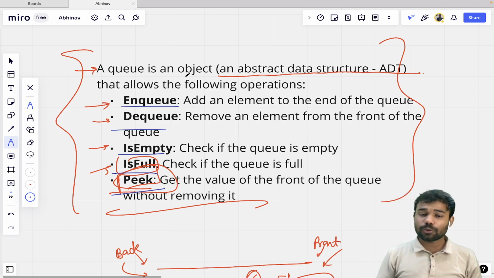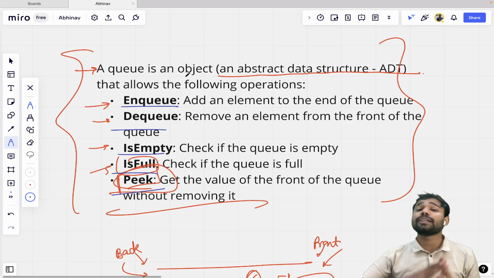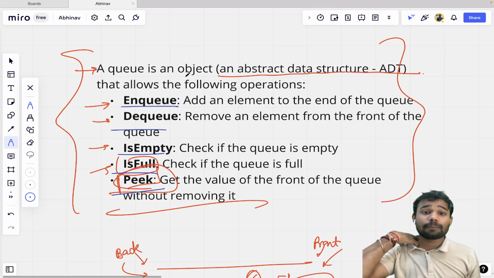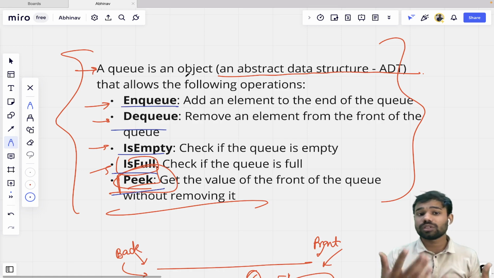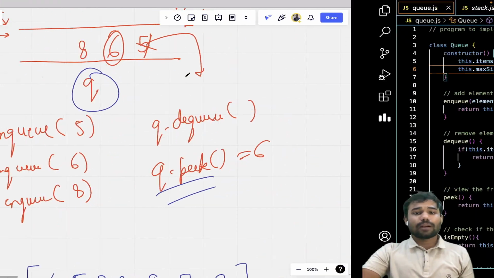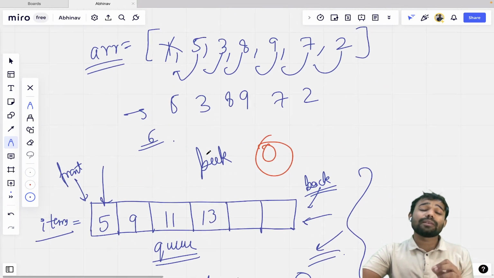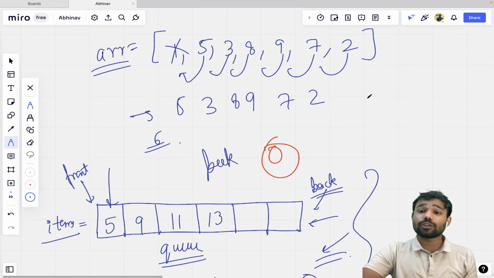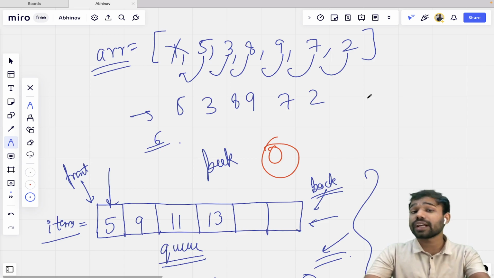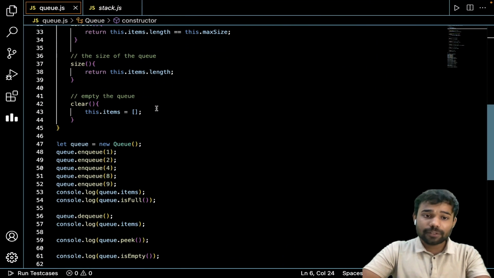So queue, as I told you, is an object of a class, it is an abstract data structure. It is not a predefined data structure; we have to create a class, and we have to create an object of this particular class queue. Now we have discussed all the functions and how queue can be implemented using array. हमने समझा कि हम लोग stack को array के through से कैसे implement कर सकते हैं. We have also discussed how we can implement queue using array. And this was the complete function.